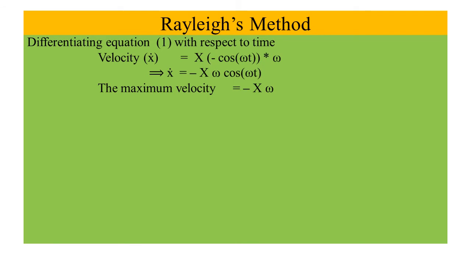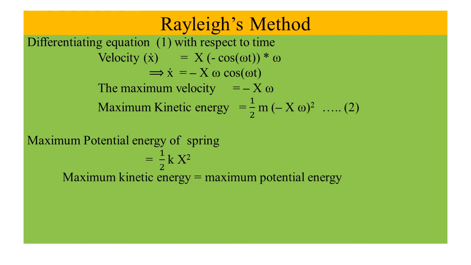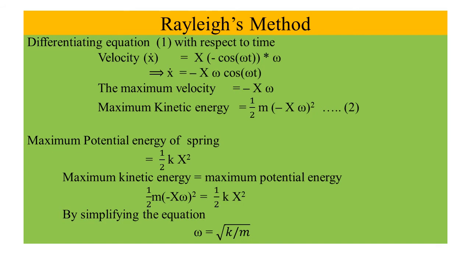The maximum velocity equals minus capital X omega. Maximum kinetic energy equals 1 by 2 m into (minus X omega) squared. This is equation 2. Maximum potential energy of the spring equals 1 by 2 k X squared. Maximum kinetic energy equals maximum potential energy. It implies 1 by 2 m (minus X omega) squared equals 1 by 2 k X squared. By simplifying the equation, we get omega equals root over k by m.